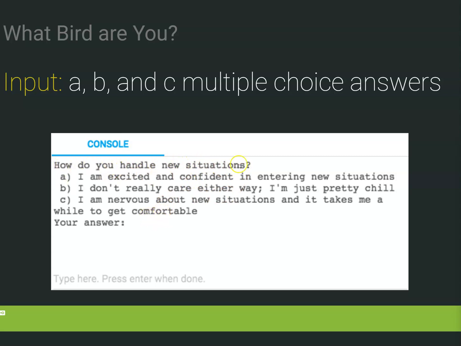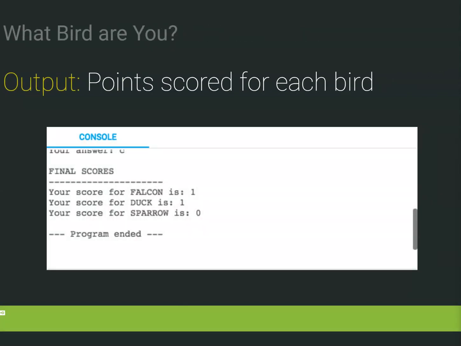So we've got a question, how do you handle new situations? Remember, this is a personality test. We've got choices A, B, and C. And then it looks like there's going to be an input here, your answer, and then the user is going to enter their answer. So we've got to make sure that our console looks pretty close to that. And then in the end, we're going to have some final scores. As the person goes through, it's going to keep track of their scores, and they're going to get points scored for each bird. That'll be the output. So this person is, I guess, a cross between a falcon and a duck.